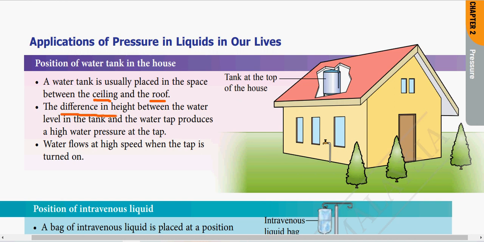And then the difference in the height between the water level in the tank and the water tap produces high water pressure acting on the tap. So let's say this is the water level kan, and the tap is down here. So here is actually the depth from the surface of the water in the tank to the tap. So here got difference in depth, so it means that it will create more pressure. So the water can come out more and faster from the tap. So water flows at high speed when the tap is turned on.